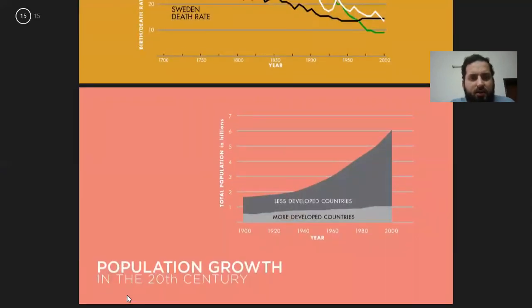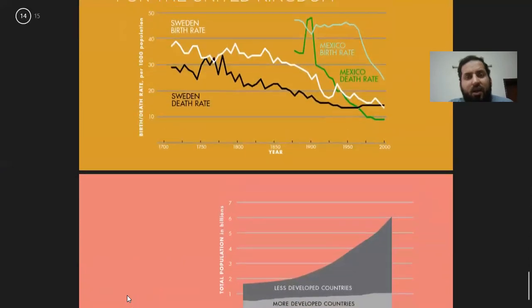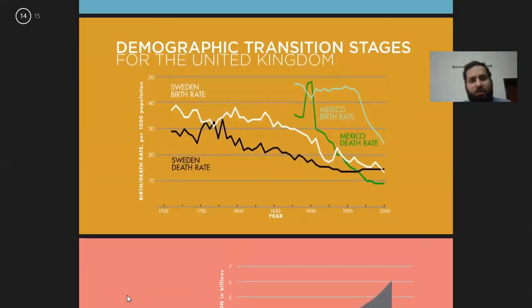So let us come to the last slide, and you can see the more developed nations are having almost a stable population, and the less developed countries or developing nations are having a slight increase in population. Pakistan has also entered stage 3 of the demographic transition, and countries in stage 3 will move towards stage 4, and then further to stage 5. No country in the world is in stage 1. That is very important, which I wanted to tell you.